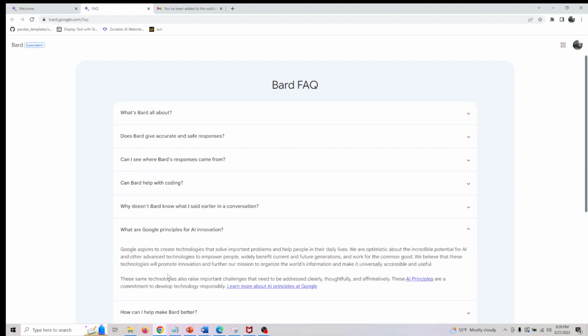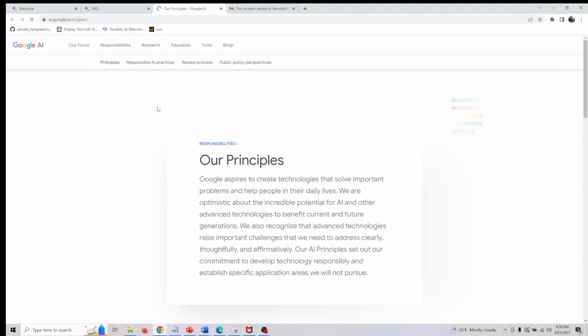Like we looked at Microsoft's principles of innovation, these are Google's principles of innovation. You can read through that here. These are the principles which Google is committed to.